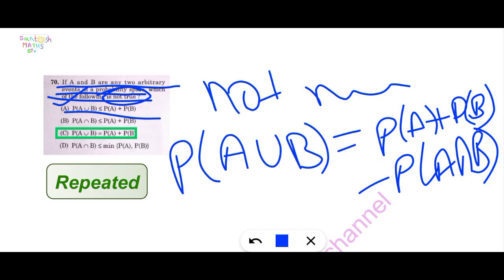P of A intersection B is less than or equal to P of A plus P of B. This is also correct. Option D is also correct, because P of A intersection B is less than or equal to minimum of P of A and P of B. This is also correct, but option C is correct only when mutually exclusive. So option C is discarded here, not true. So option C is correct here.